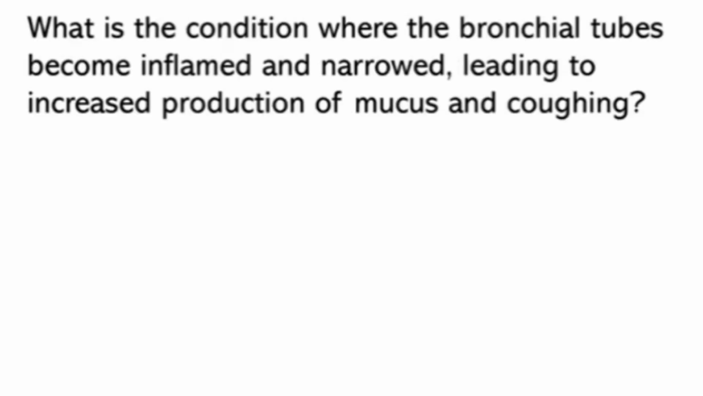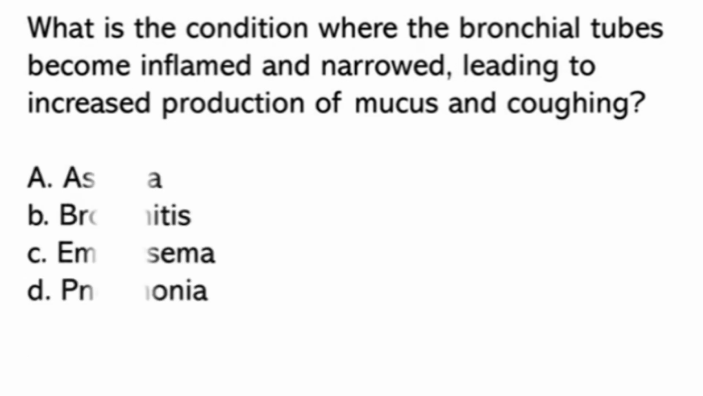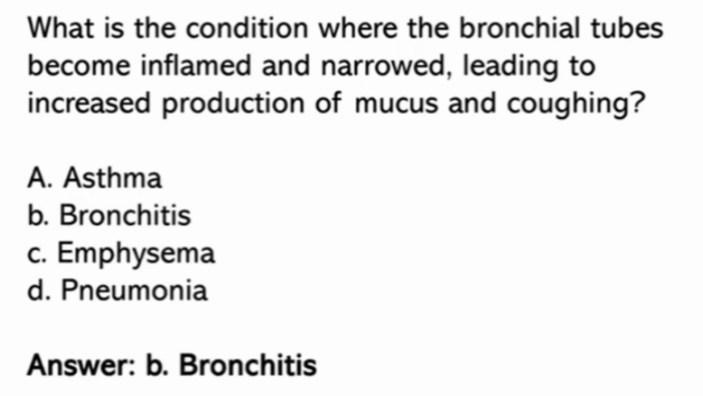What is the condition where the bronchial tubes become inflamed and narrowed, leading to increased production of mucus and coughing? Asthma, bronchitis, emphysema, pneumonia. Bronchitis.